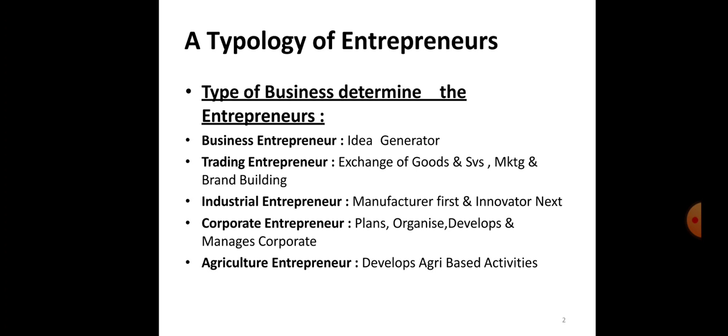Such an entrepreneur does not manufacture. They are not a manufacturer, but they purchase the product from the manufacturer and sell to the customer or to the retailer. So the trading entrepreneur exchanges goods and services, and they purchase the product from the manufacturer and sell directly to the customer or the retailer.